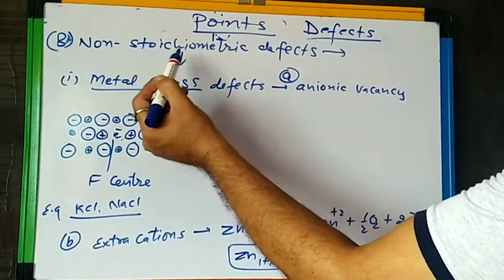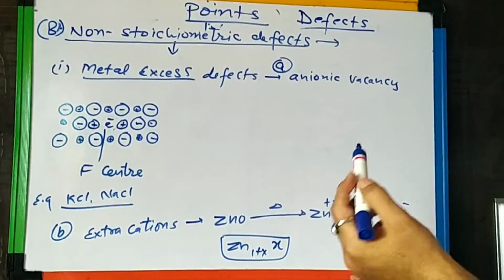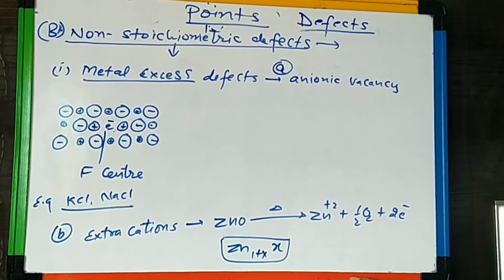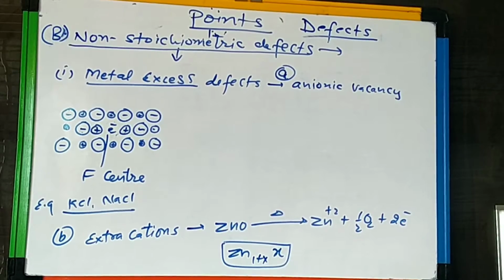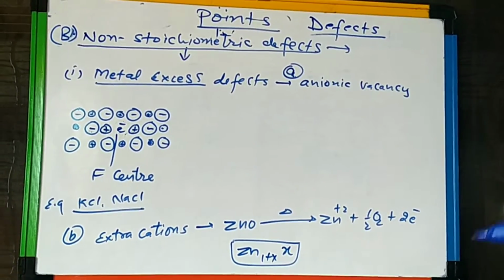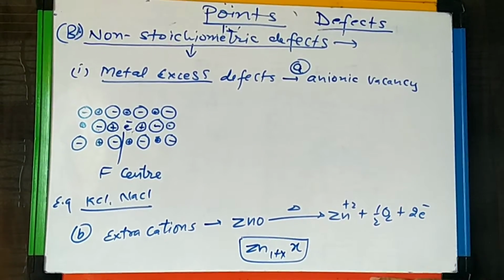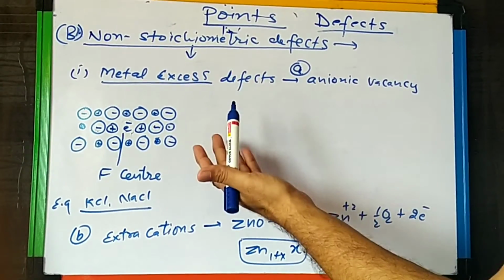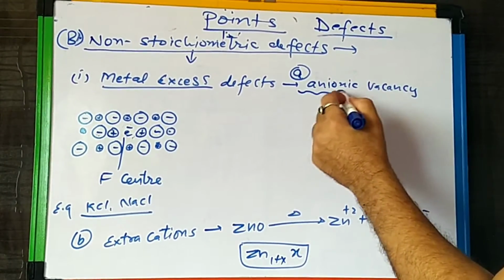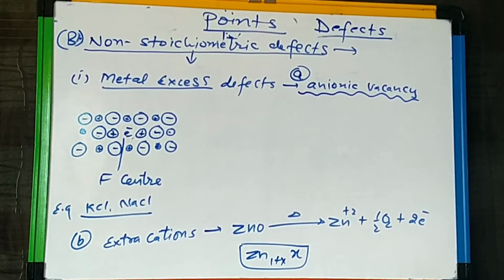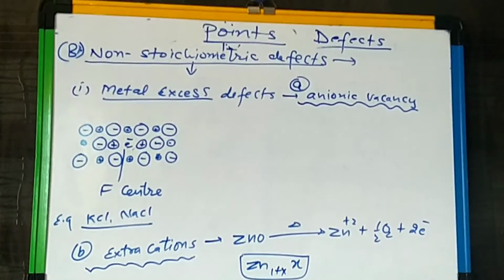The second category in the point defect is non-stoichiometric defects. Here the stoichiometry of the crystal is not maintained. That means the ratio of cations and anions is not equal, or atoms are not in equal proportion as in the formula. So non-stoichiometric defects can be of two types.